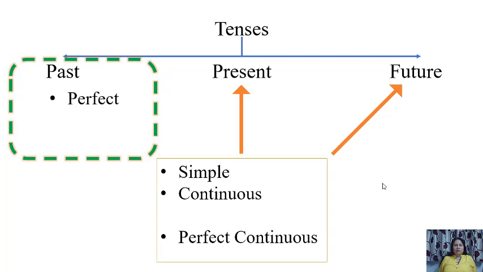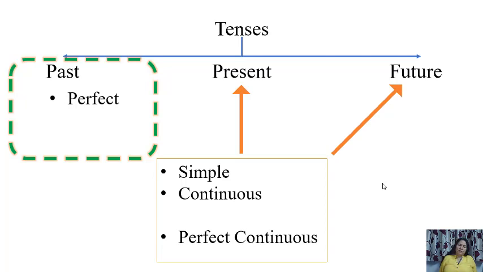And today we are going to do past perfect. Simple past we have done, past continuous we have done. In simple past, the actions which were done in the past at a point of time, any time in the past. In continuous, those actions which were in progress in the past.